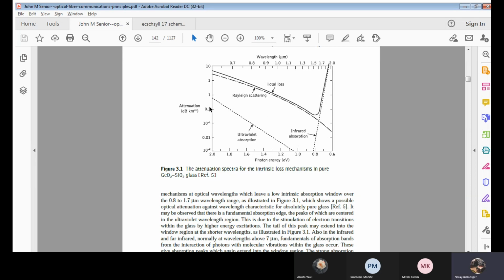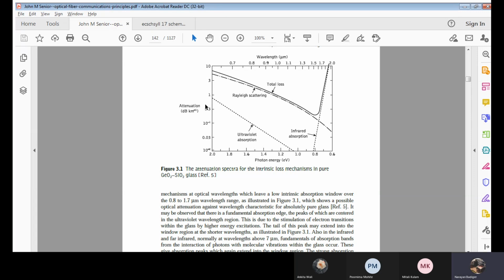Now, if I just draw a line with respect to 0.3 and 1.5, see here the attenuation is more. Now, I can consider from 1 only. From 1 to 10, what is the wavelength band for it? Till 1.5, it will be more, so it will be with more attenuation.